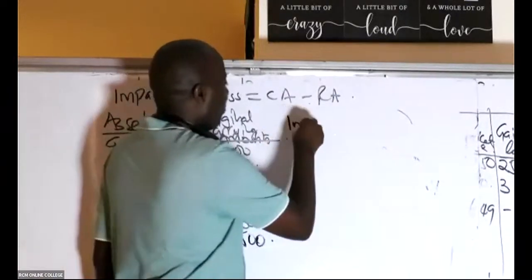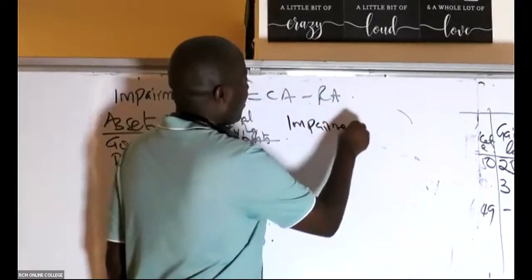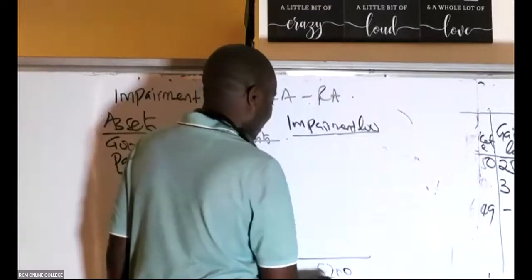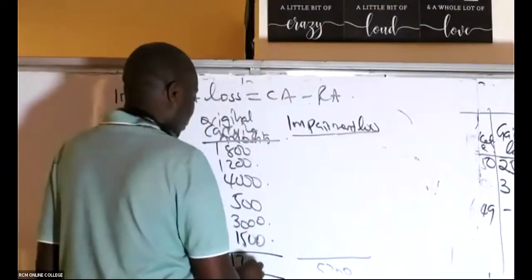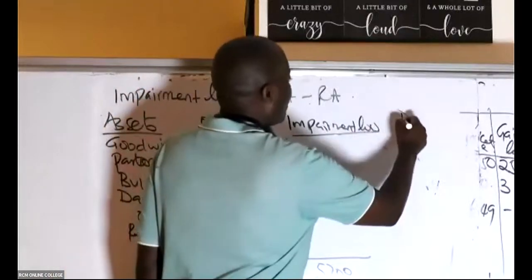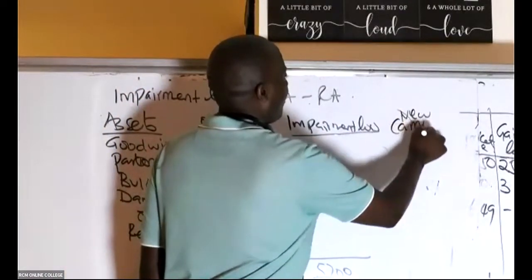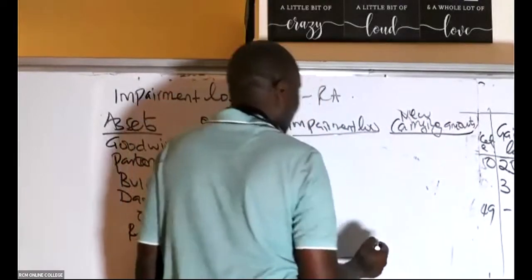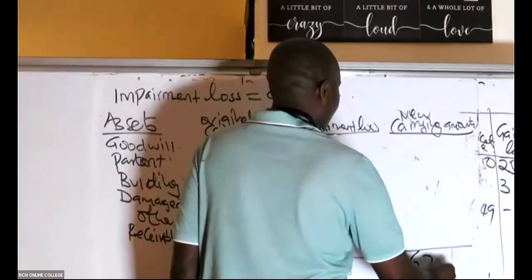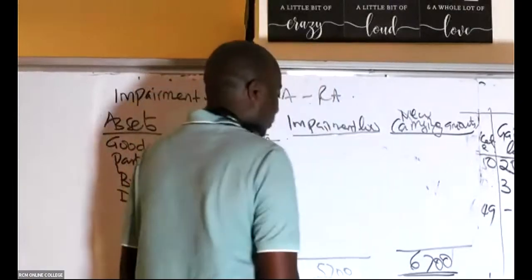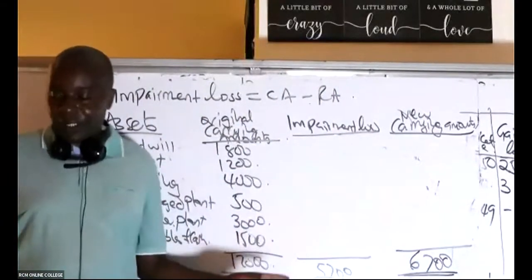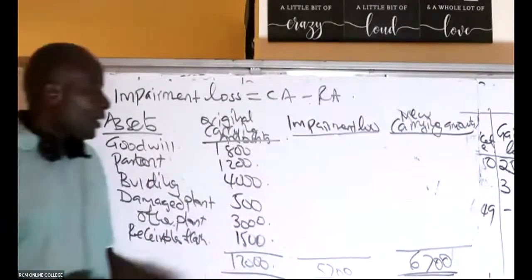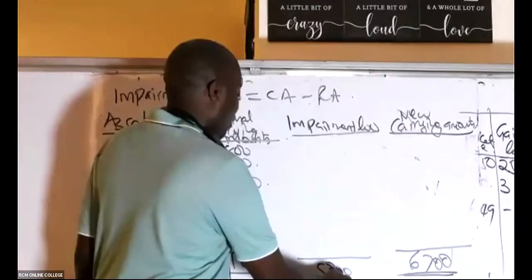And then in between we have impairment loss. You gave me a total impairment loss of 5,700. And then we have new carrying amounts. New carrying amount of 6,700. No, I think I've mixed up things. What is the carrying amount? 5,300. They said impairment loss is 5,300.